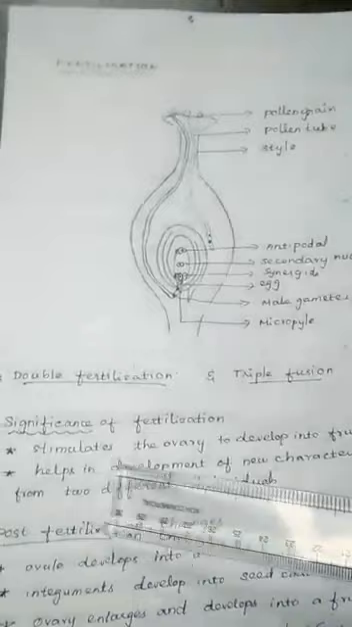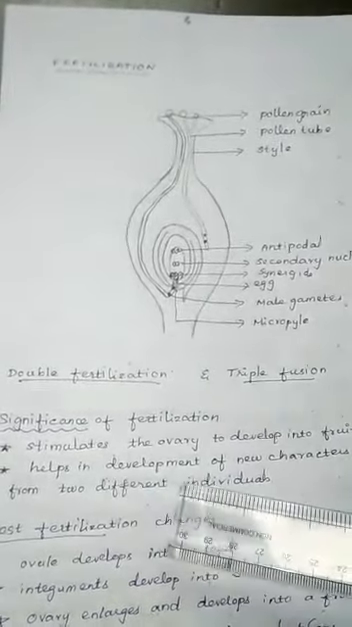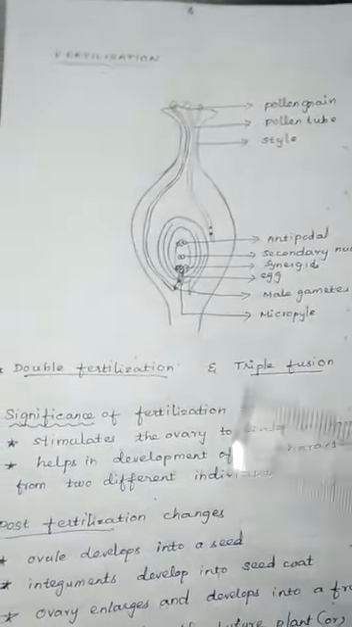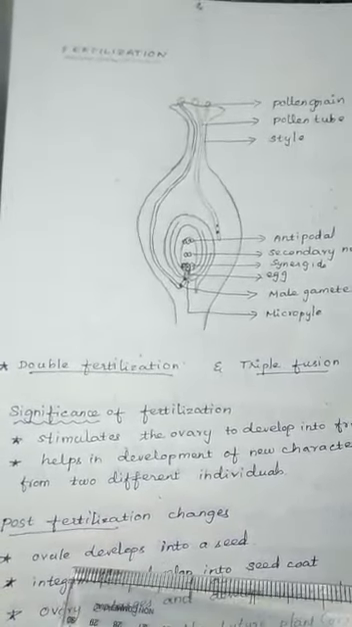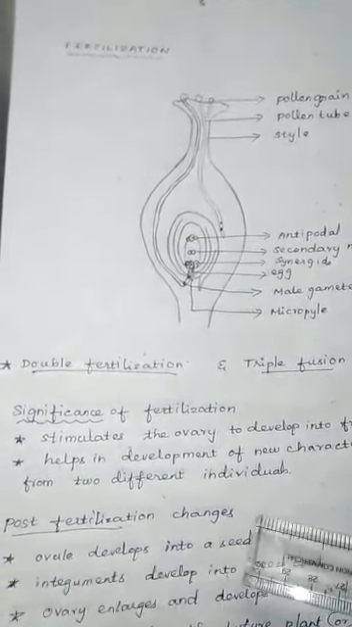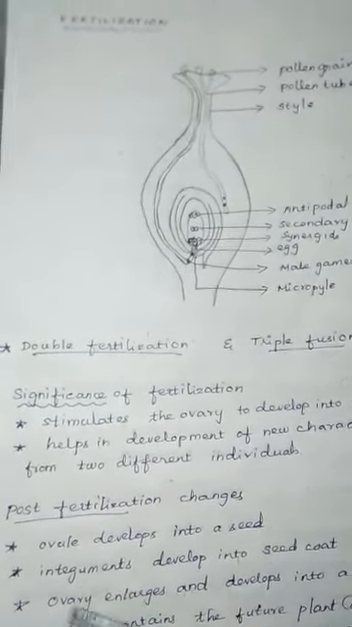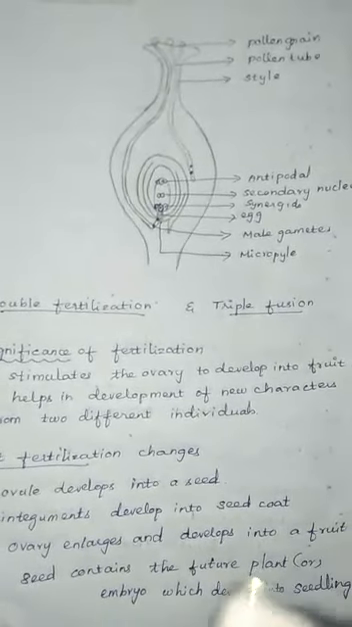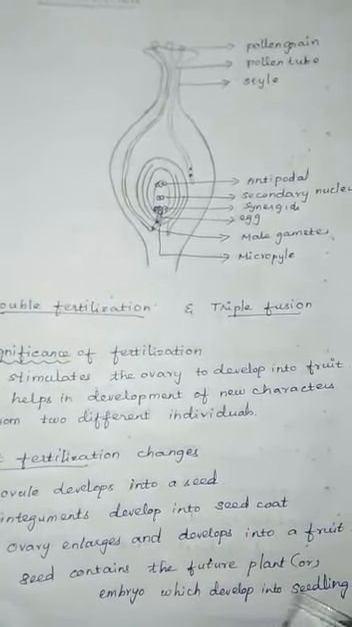Next, what is the significance of fertilization? It stimulates the ovary to develop into fruit. It also helps in the development of new characters from two different individuals. Then some post-fertilization changes will be there. The ovule develops into seed after fertilization. The integuments develop into the seed coat. The ovary enlarges and develops into fruit. The seed contains the future plant, the embryo, which develops into a seedling.